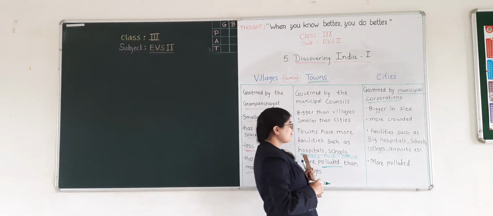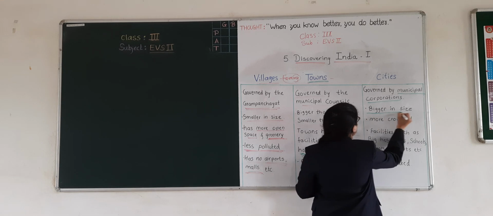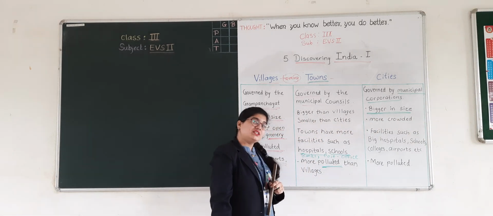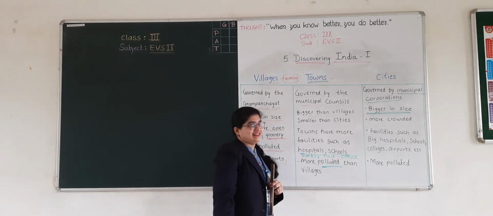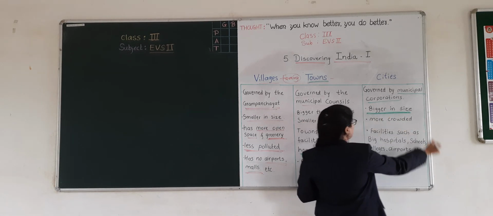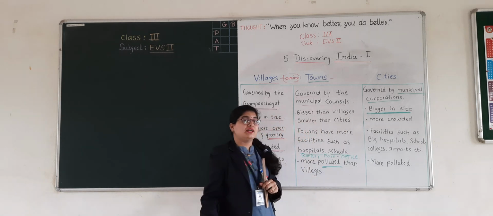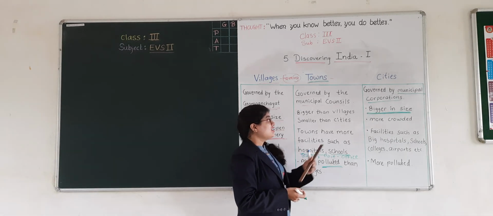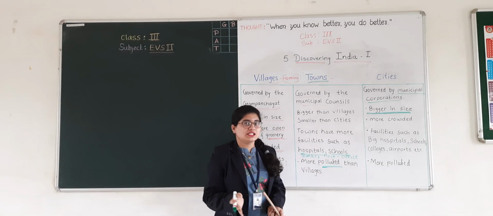Then these cities are bigger in size. Have you visited Ratnagiri? Yes, very good. So the cities are bigger in size. We know that Pune, Mumbai, Aurangabad, Ratnagiri, these are the cities.